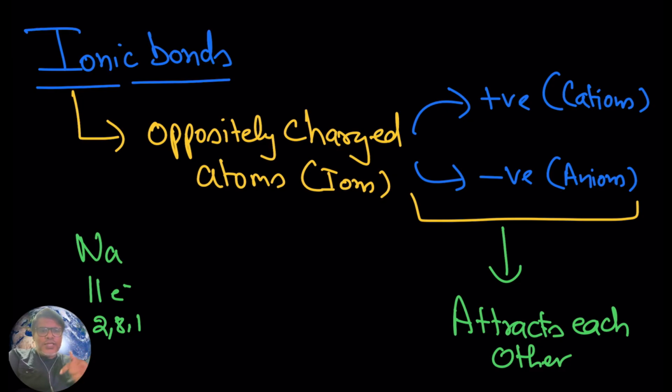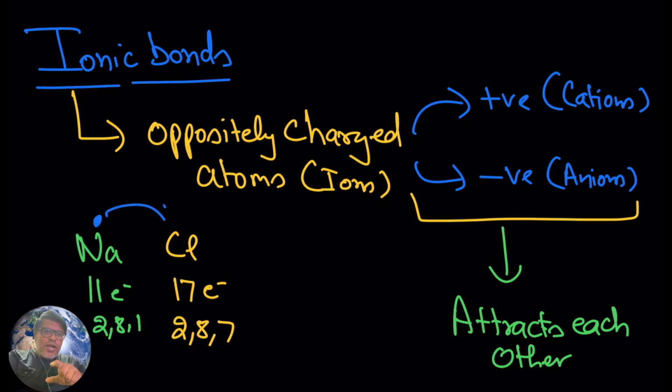To complete its octet, it needs 7 more, and no one is going to give. So it donates its 1 electron to chlorine. Chlorine has 17 electrons, 2, 8, 7. So sodium will donate 1 electron to chlorine.